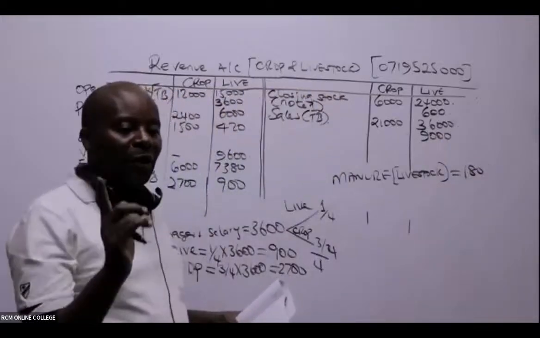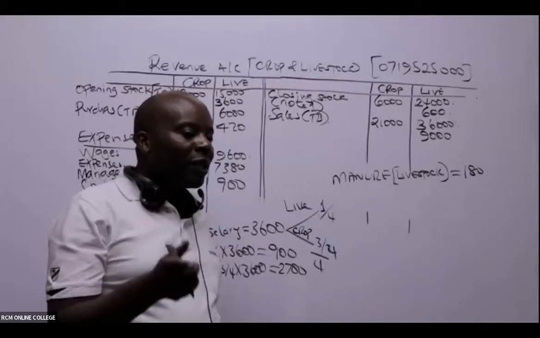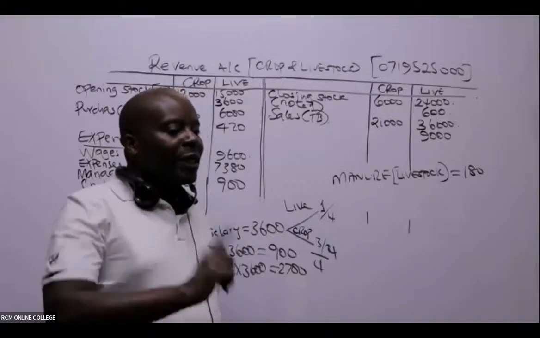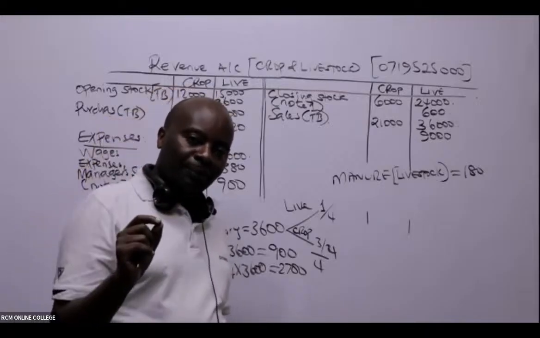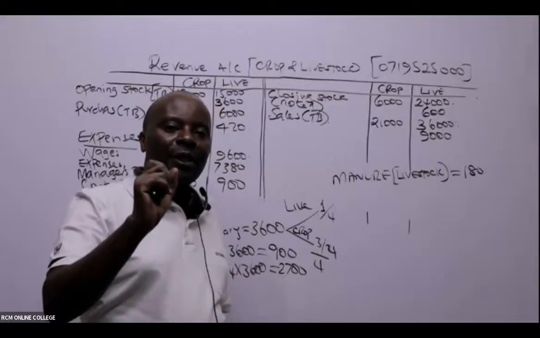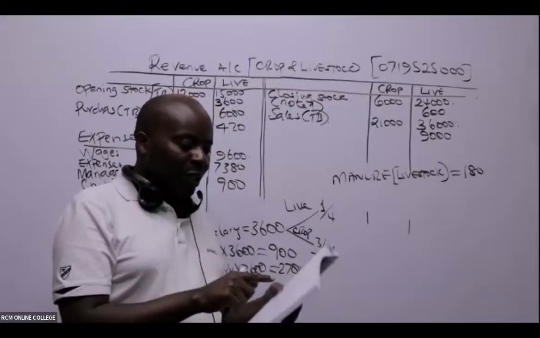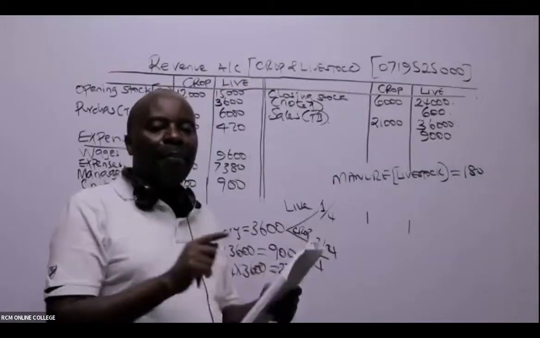Remember, our figures, ladies and gentlemen, are in thousands. What happened with this manure? We got this manure from livestock, and we took this to crops. We are told here, manure worth 180 was used in the farm.